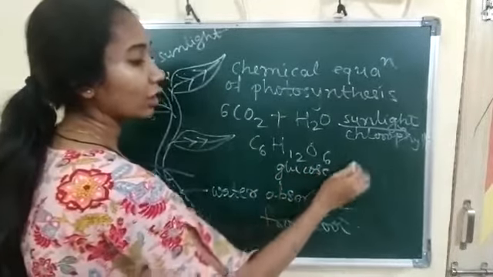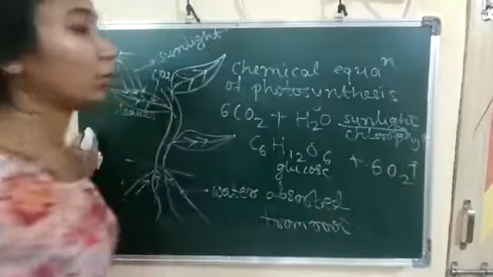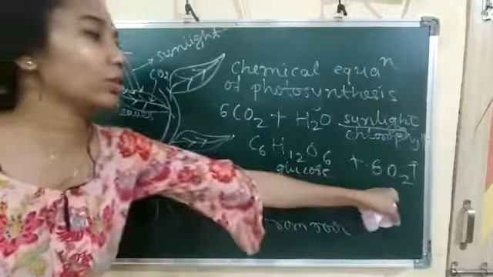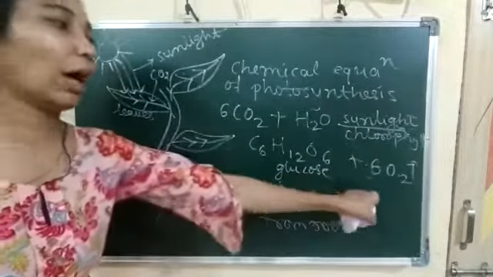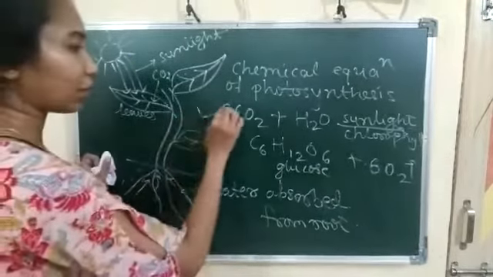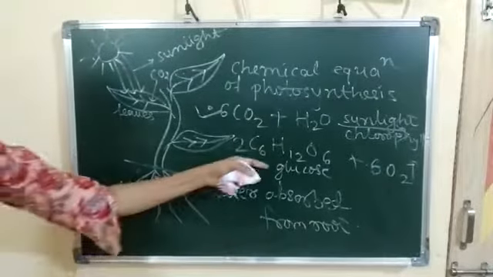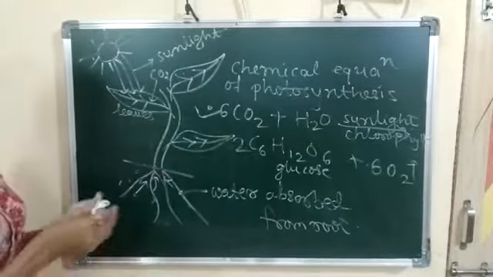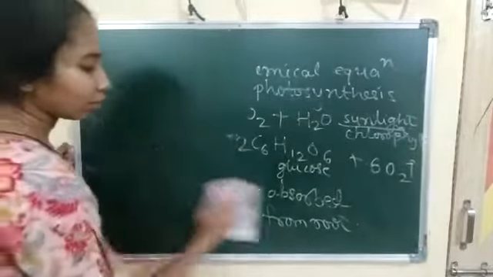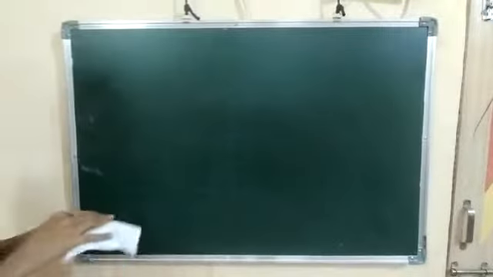That means carbohydrate. And oxygen is getting outside. Okay, so in this process CO2 is going inside and O2 is removing outside. That helps for the respiration process. So you have to note down this chemical equation and forming glucose. Okay, after that we have to see what is chlorophyll. The green pigment present in the food, that is known as chlorophyll.